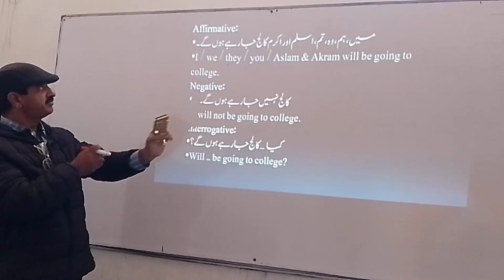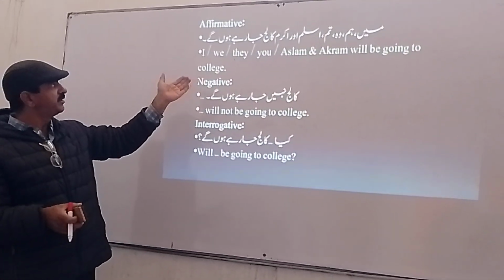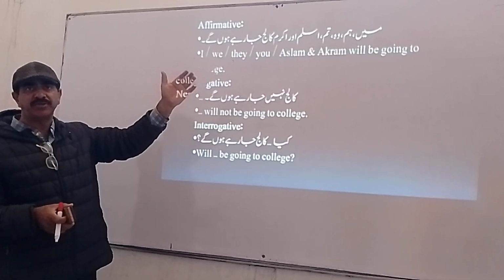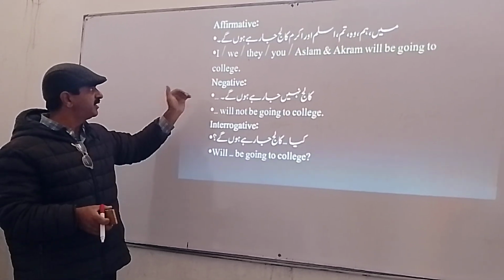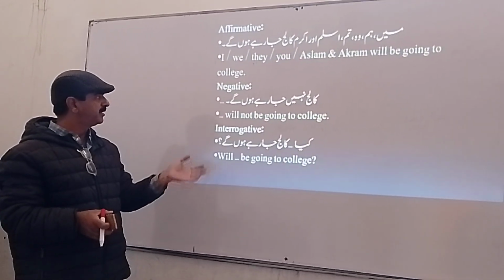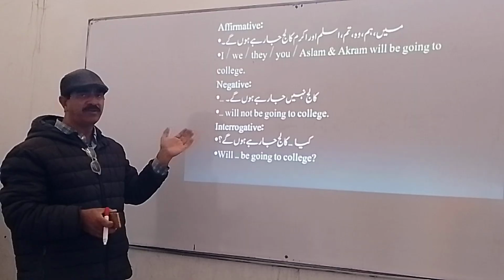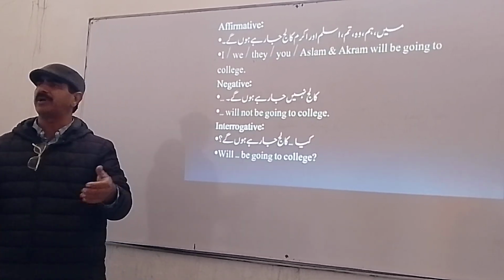simple. How can we make the simple sentence? I will be going to college. They will be going to college. You will be going to college, like this. Okay? You understand that? Next one is negative. After will or shall, place not. I will not be going to college. We will not be going to college.